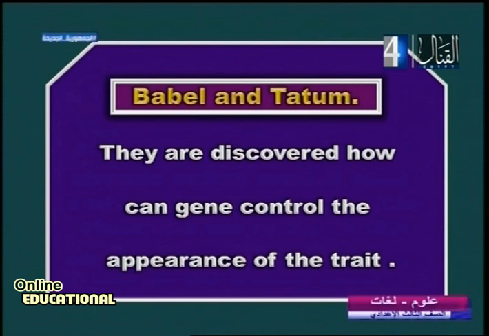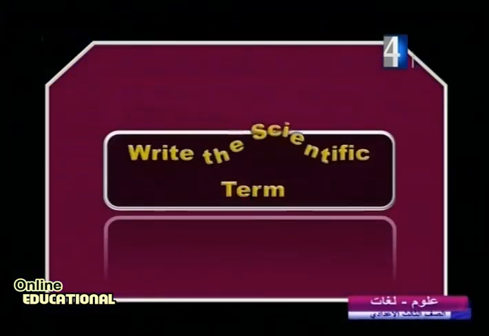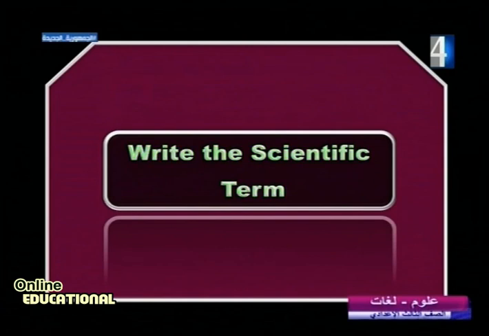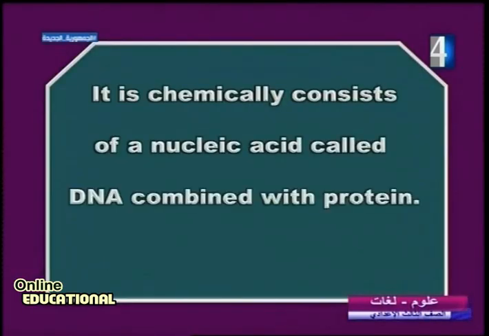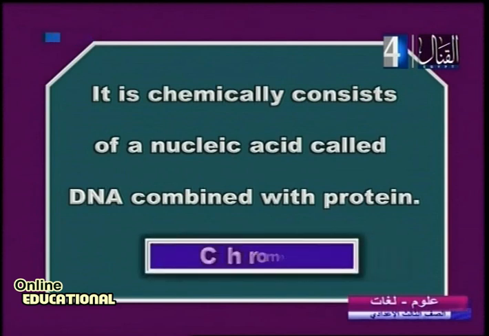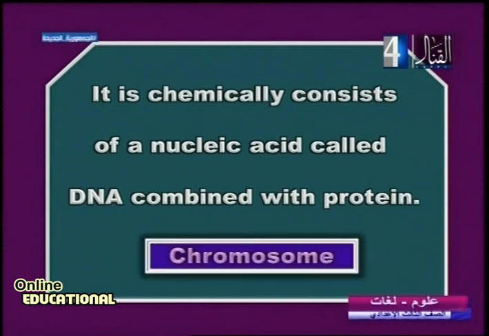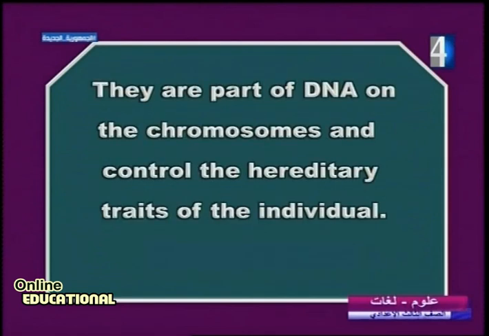My dear students, what about catching the right scientific term? You like it, I think. It's an easy question. When I say chemically consists of nucleic acid, DNA combined with protein, you know what this means? Easy. It's a chromosome. Another one, when I say they are parts of DNA on chromosomes and control hereditary traits of an individual, yes, we know.